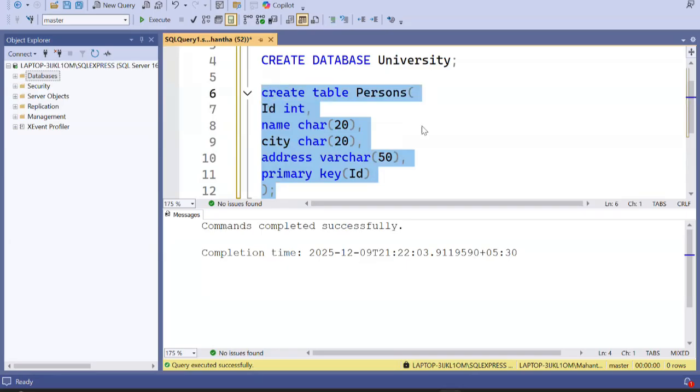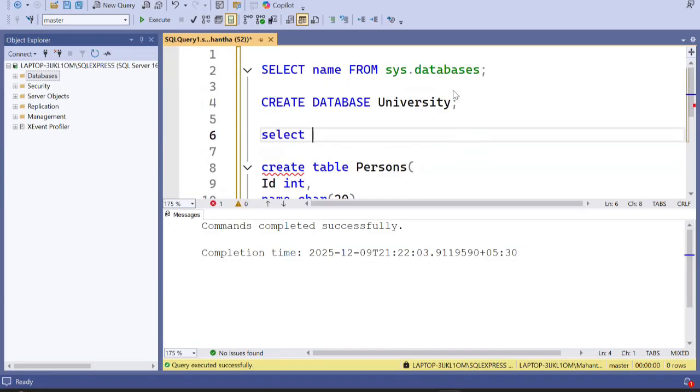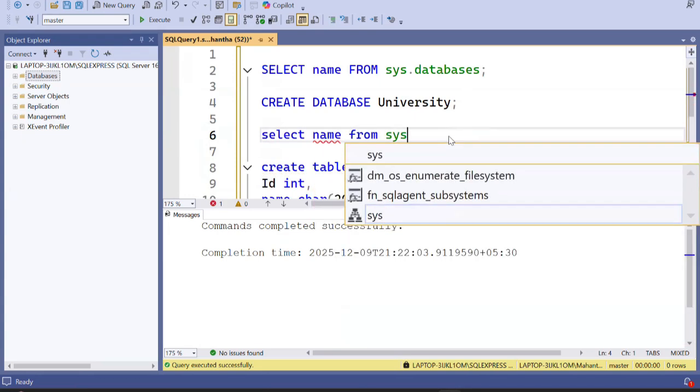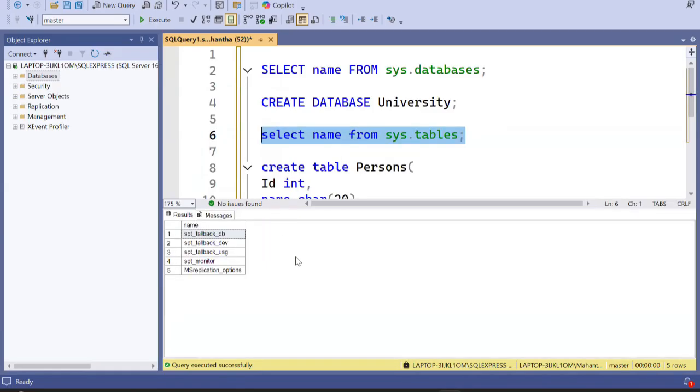Now I will check whether the table is there or not. I'll say select name from sys.tables. Let us see if it works. Do we have a table called persons in this database? No. But one more very important thing is we created the database called university. What is very important is, are we using the database?